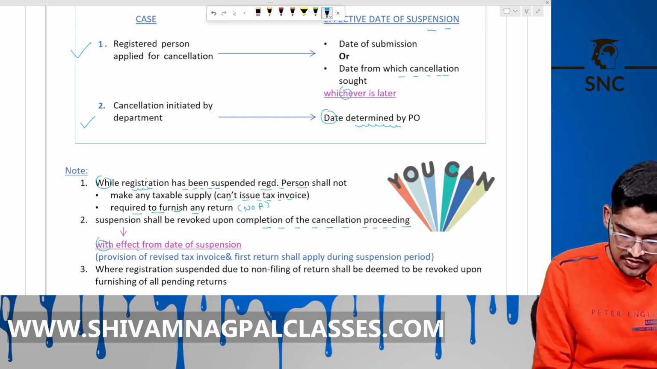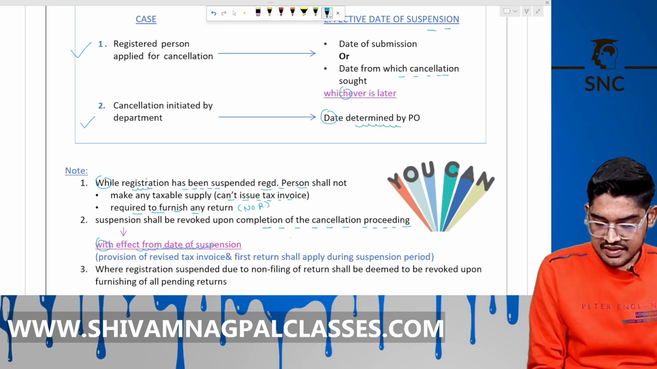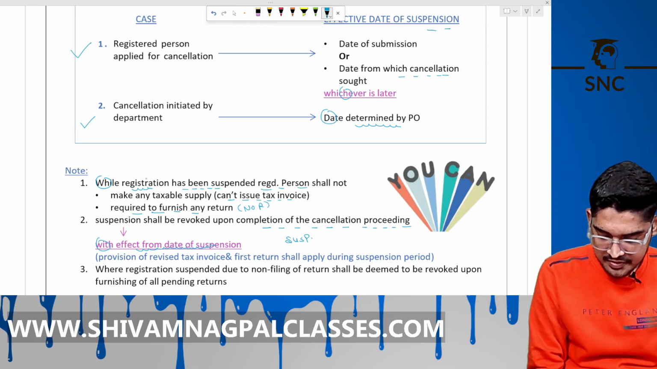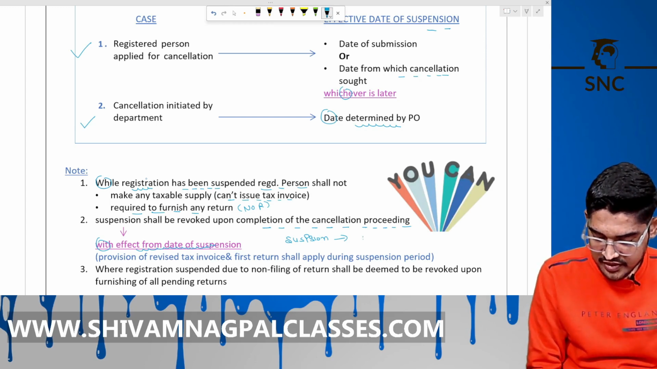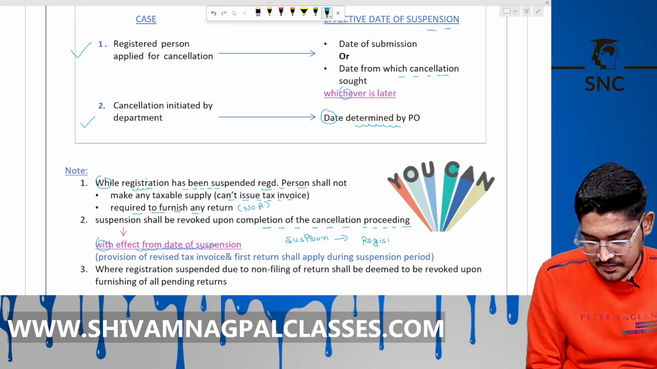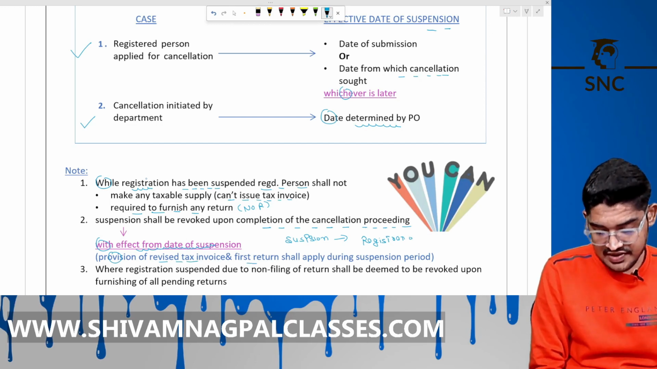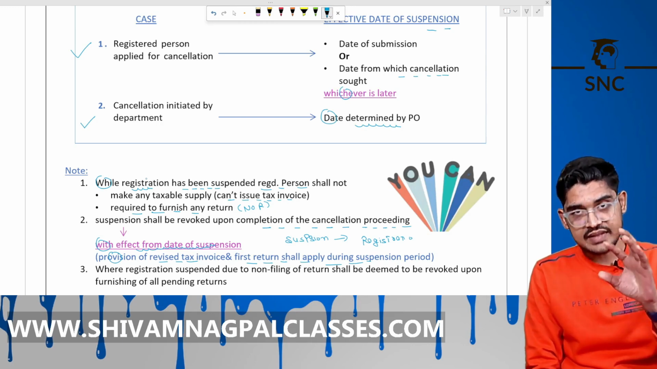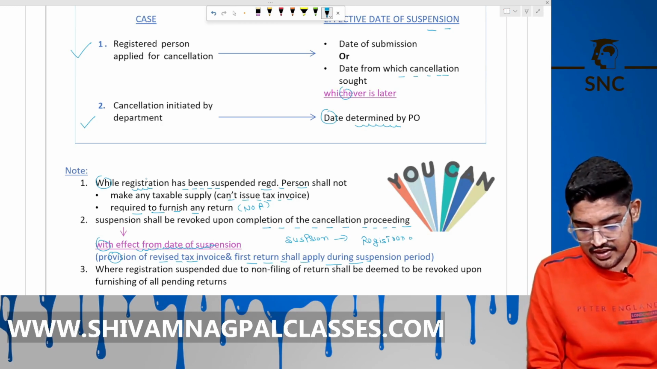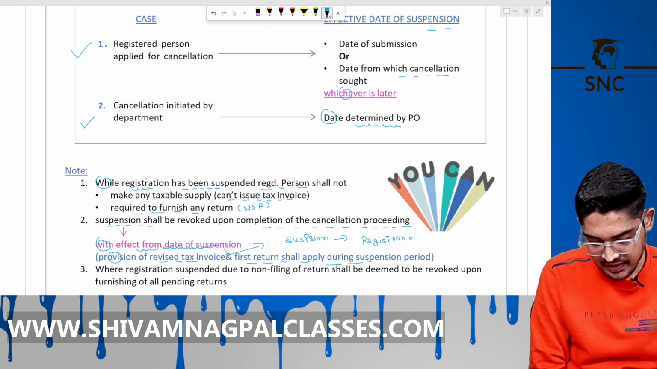With effect from the date of suspension. It means that your registration is suspended by the department, but after completing the proceeding, it finds that there is no mistake by you. Then again, your registration will start. Now in that case, the provision of the revised tax invoice and the first return will apply. Means for those supplies you have made during that period, you can issue the invoice for those goods after suspension is removed. Okay, you can again issue invoice for this supply later on.